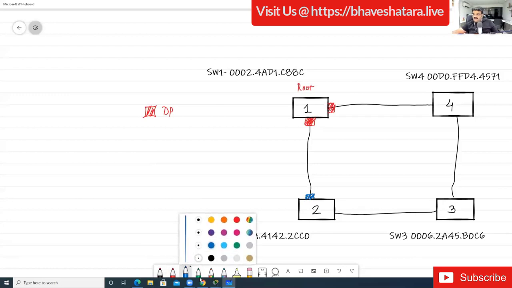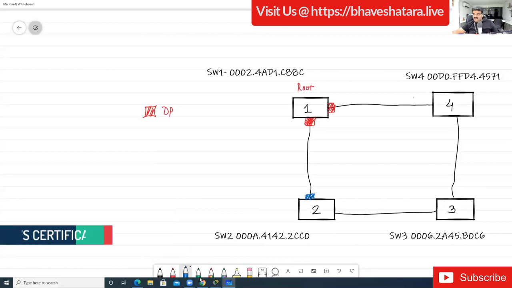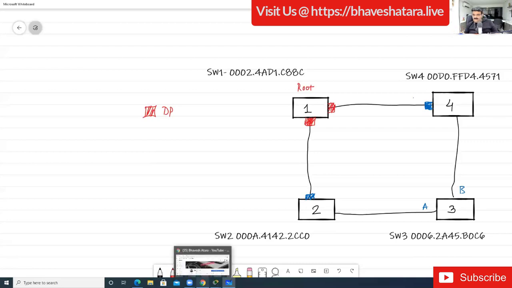Which port will be the root port, A or B? Tell me about this particular port on switch 4. A and B, I don't want to argue. Now what about this switch? Now you tell me A and B. Which port of switch 3 will be the root port?